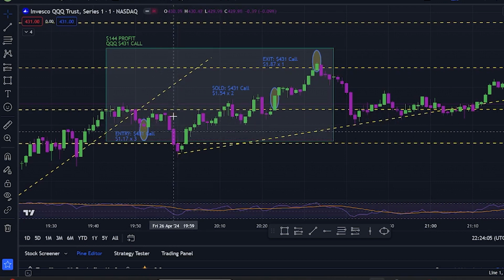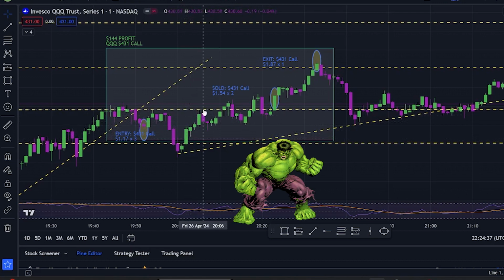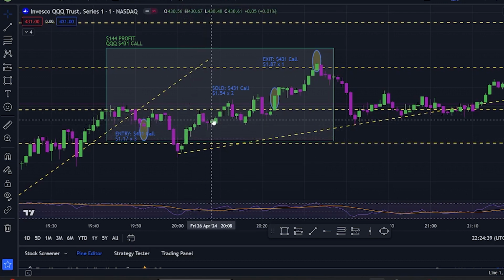But notice I was trading within this channel right here. From top to bottom, it was kind of consolidating, and what I was hoping for was a breakout. So we have 2 channels. We have this one here, then another one here, and then a final one all the way up here. I was really just looking for this to break out of this channel, possibly touch up to the next one, which as you guys can see, it eventually did. Then we came down, touched the bottom of the channel, retested it a little bit, and then broke back up. So we have 1, 2, 3, 4 Hulk candles, 2 David Banner candles, and then another run right here.